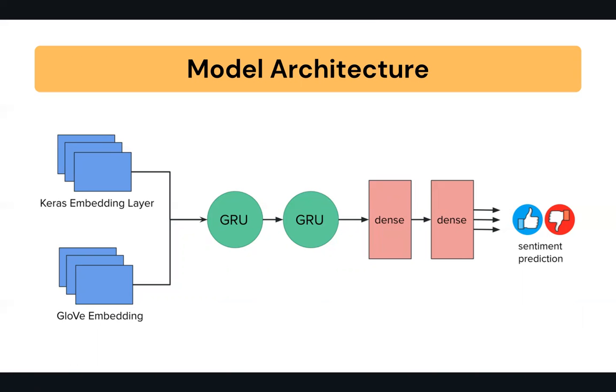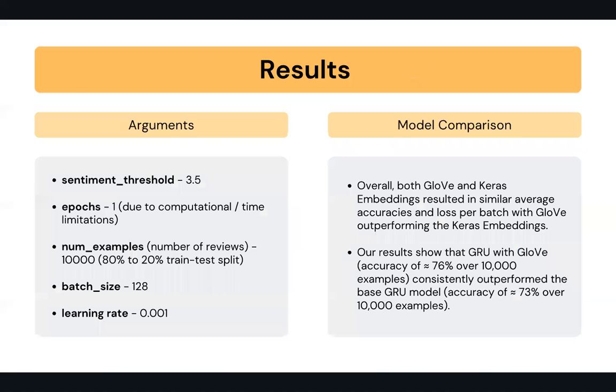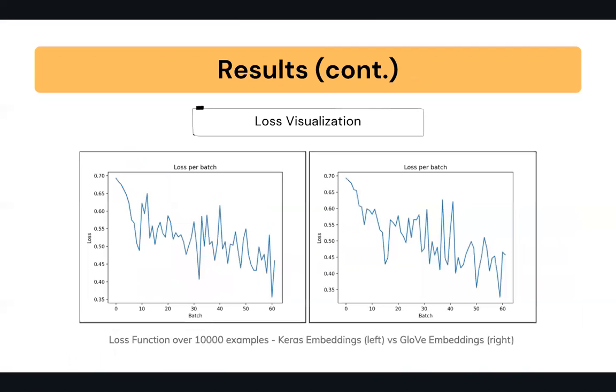For the results of our comparison between the two different sentiment classification models, the GRU with GloVe had an accuracy of 76% over 10,000 examples. This consistently outperformed the base GRU model, which had an accuracy of 73% over 10,000 examples. Here's a visual representation of our loss functions over the 10,000 examples for both models, with and without GloVe.